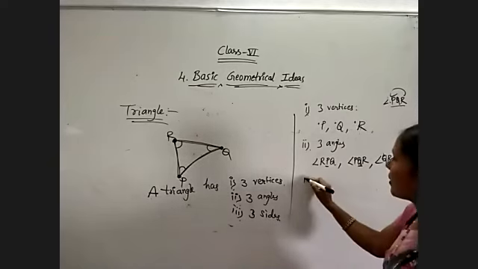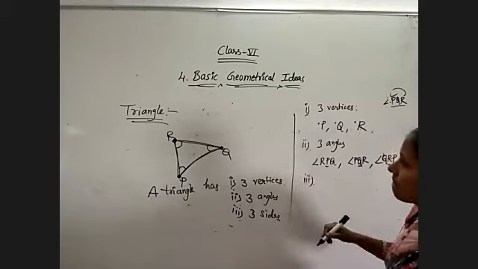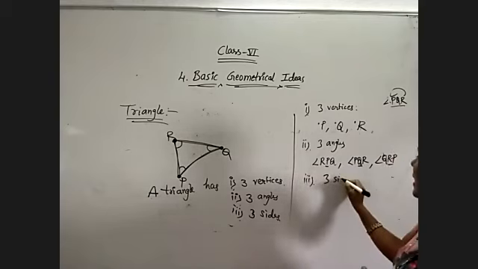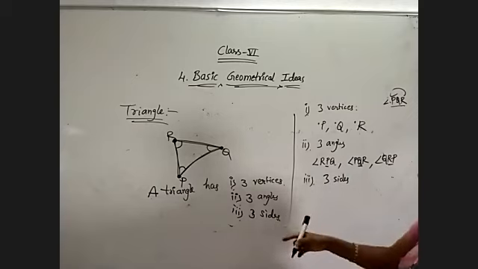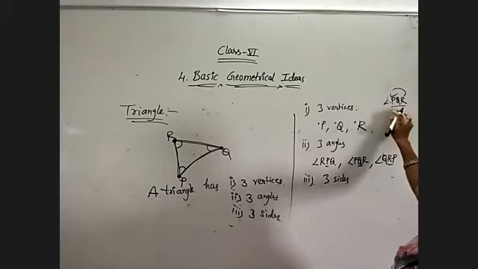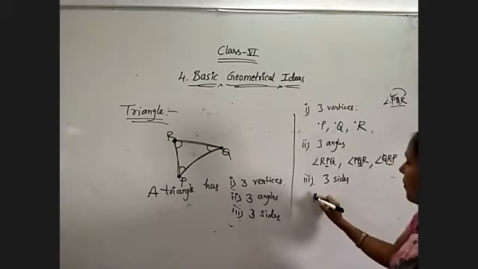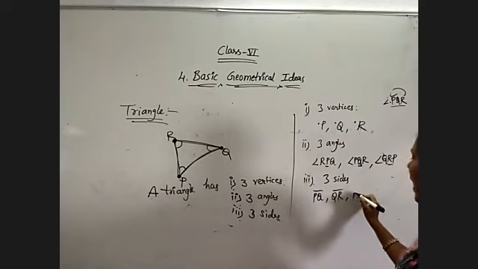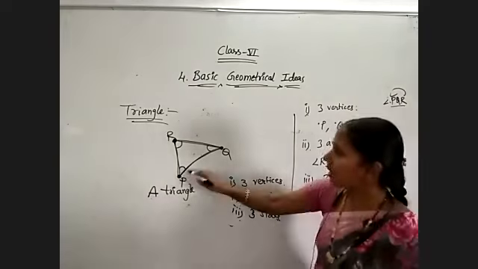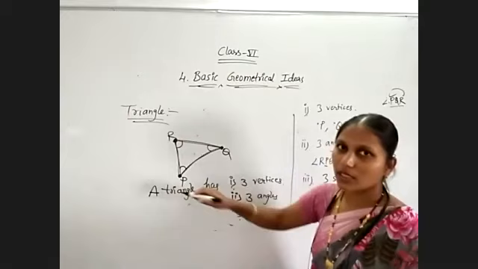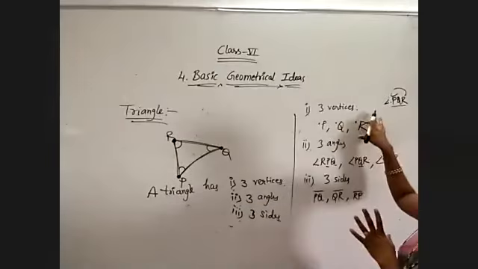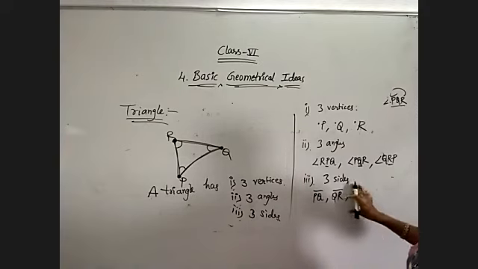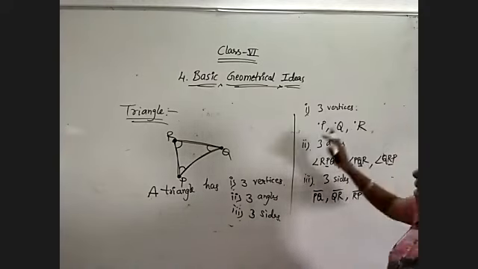Next, thirdly, the line segments: the 3 sides of the triangle. Sides are nothing but line segments only. What are the line segments formed in this triangle? PQ, QR and RP. This is the way to write the vertices, angles and sides of the triangle. It is denoted symbolically as triangle PQR.